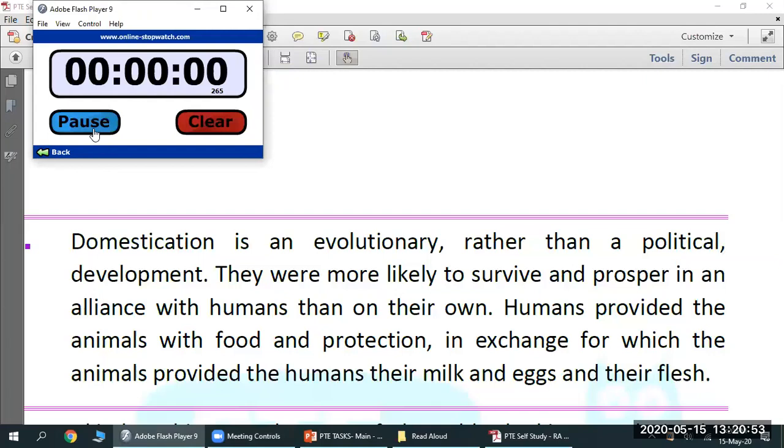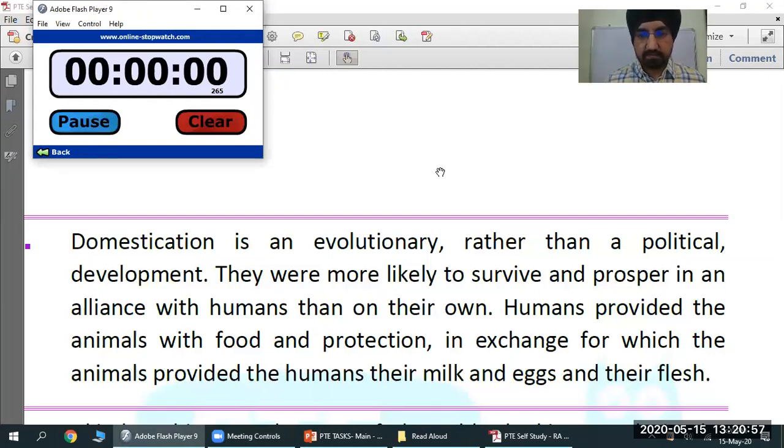Yes, Bala. Domestication is an evolutionary rather than a political development. They were more likely to survive and prosper in an alliance with humans than on their own. Humans provided the animals with food and protection in exchange for which the animals provided the humans their milk and eggs and their flesh.